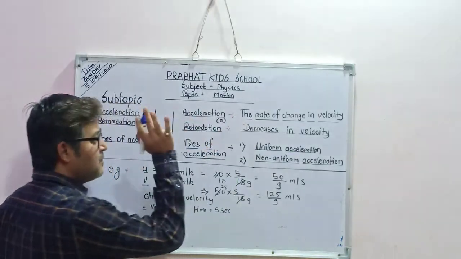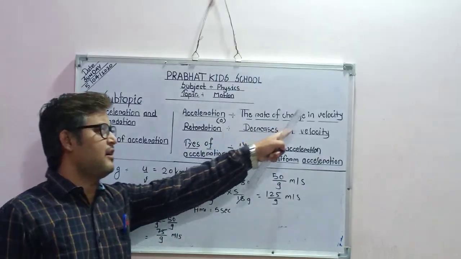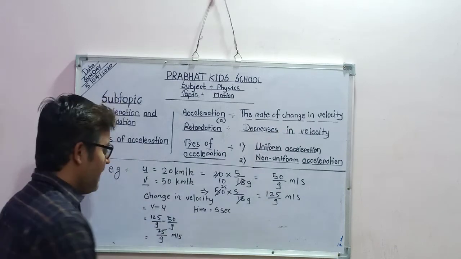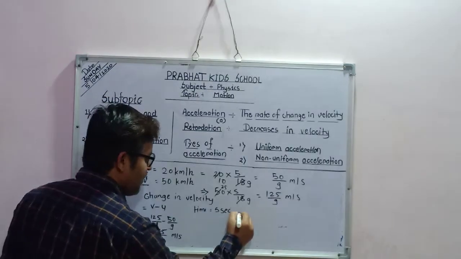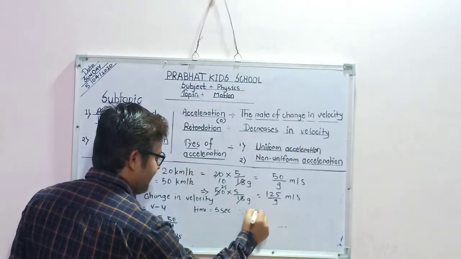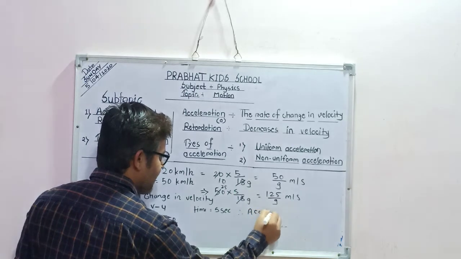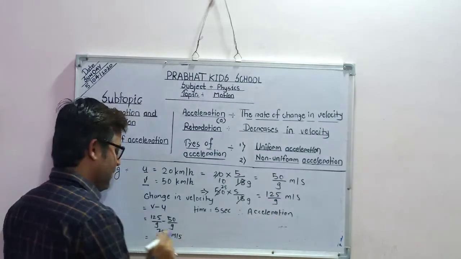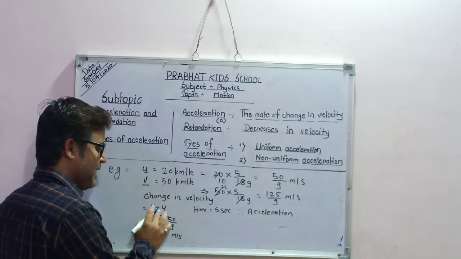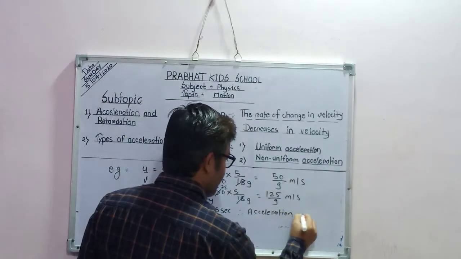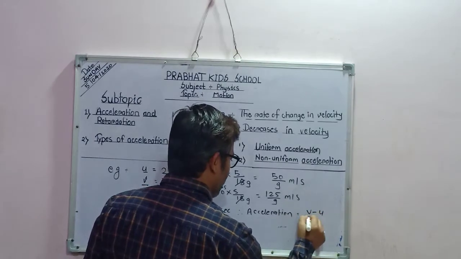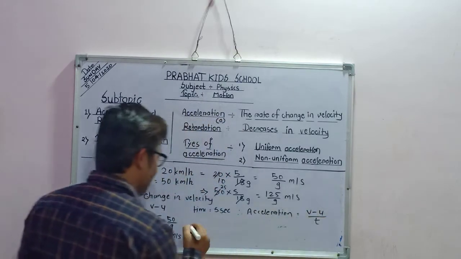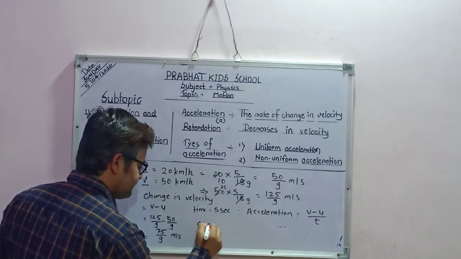According to the definition of acceleration, the rate of change in velocity is called acceleration. Therefore acceleration is change in velocity upon time. What is my change in velocity? V minus U. That is V minus U upon t. Here acceleration is denoted by a.